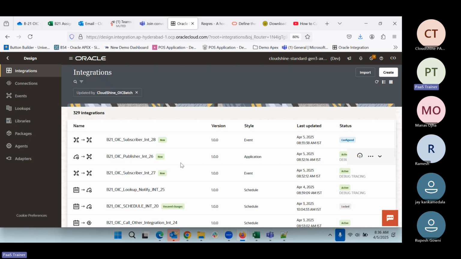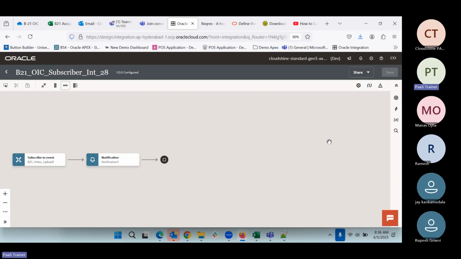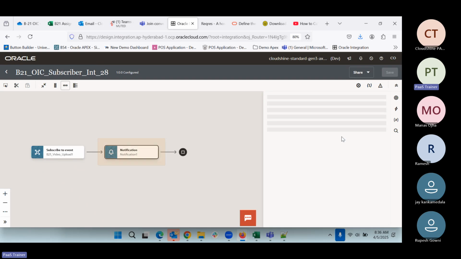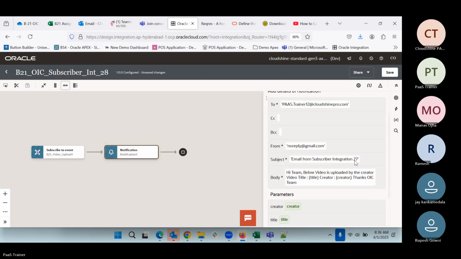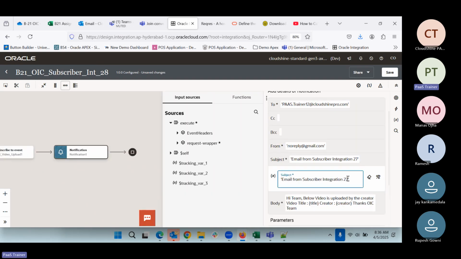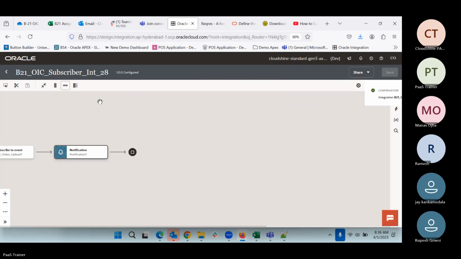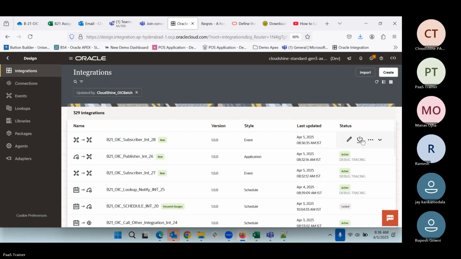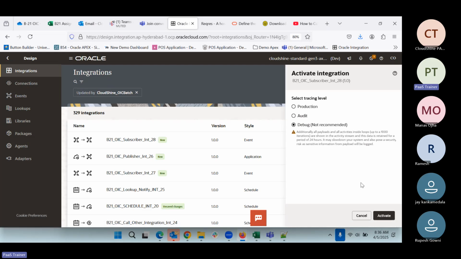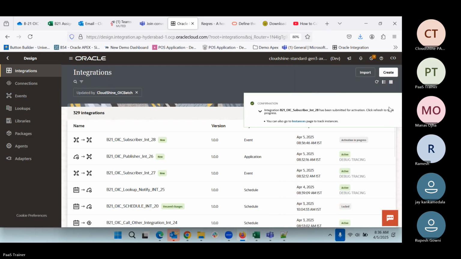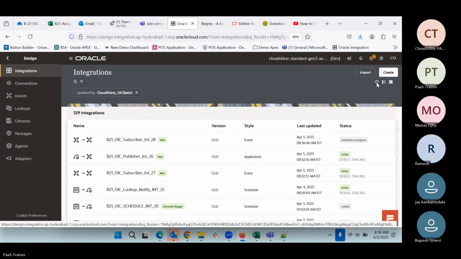Now what we'll do, we have created one more integration, 28, also. So I will come here, and in the notification I will just change the title to say that this is from the 28th, so that we'll know what is happening. We can activate this also. We can refresh.